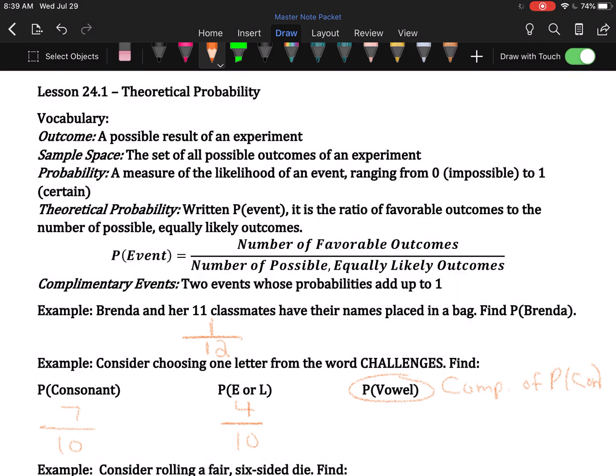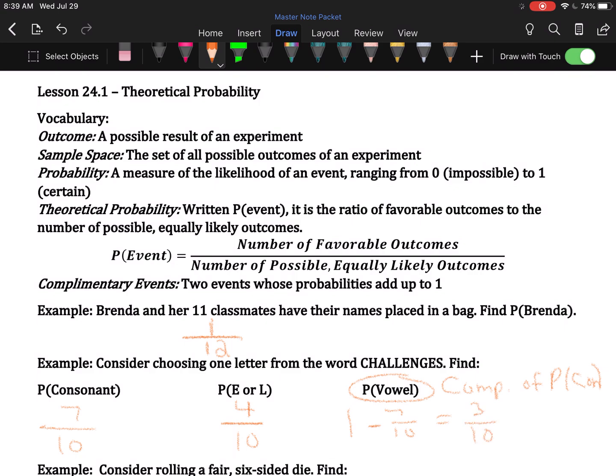Those are complementary things. They would make up the whole set. So the probability of drawing a vowel we could get by doing 1 minus 7/10. 1 is 10/10. 10 minus 7 is 3/10.